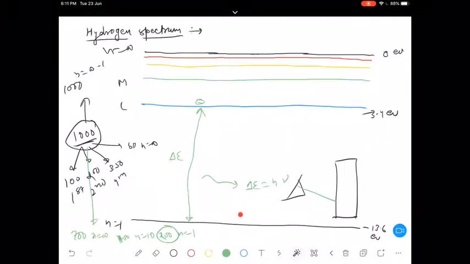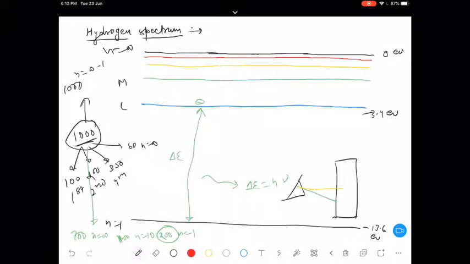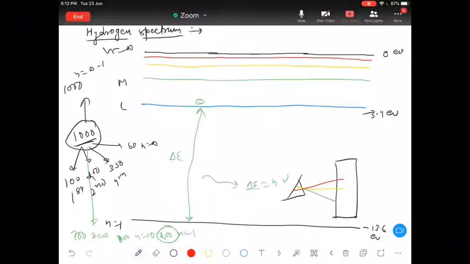The number of possibilities is large, so different photons will be there. In this case, let's say lambda 1, in this case lambda 2, and so on, whatever wavelength it will be. So for these different de-excitations, we obtain different photons. Is it clear to everyone? So infinite possibilities will be there.